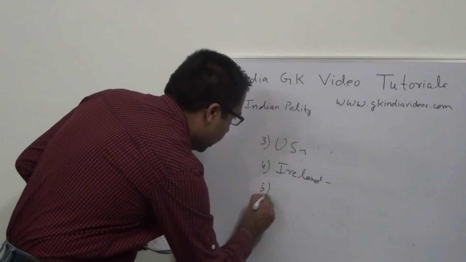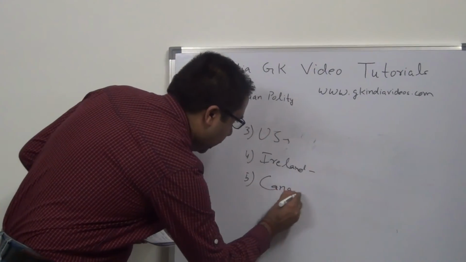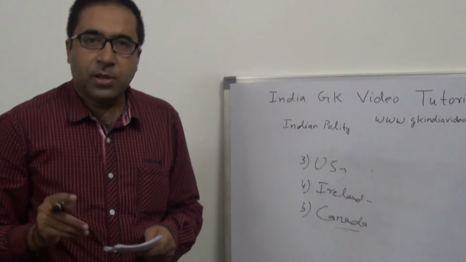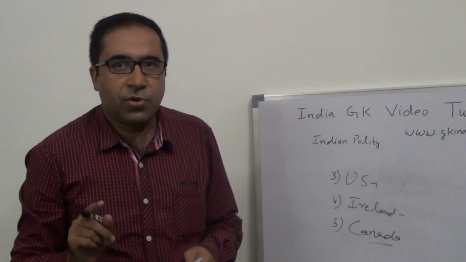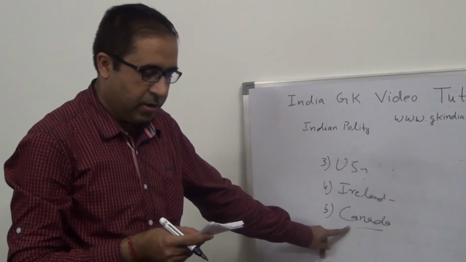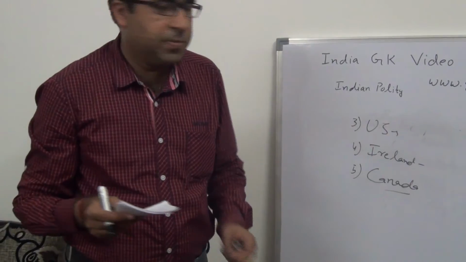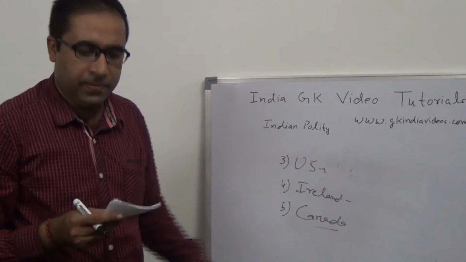Fifth is Canada. The provision of federation with a strong center was taken from Canada. All the residuary powers in India with the center, this provision was also taken from Canada.